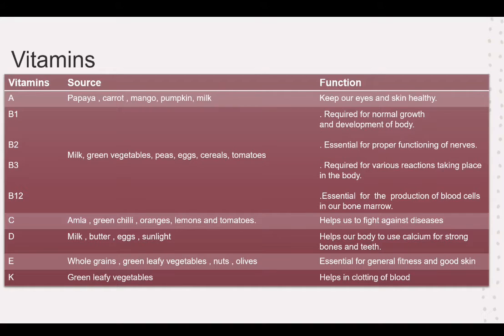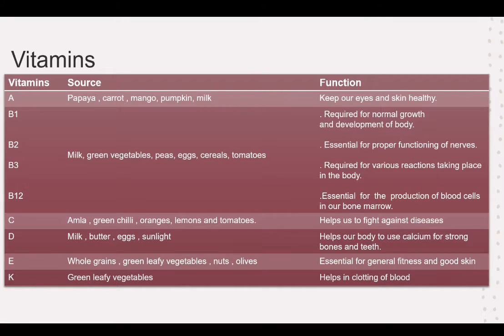Now let's talk about vitamin E. Whole grains, green leafy vegetables, nuts, and olives are some sources of vitamin E. Vitamin E is essential for general fitness and good skin. Now vitamin K sources are green leafy vegetables. It helps in clotting of blood. Clotting of blood means that our blood changes from liquid into a gel kind of thing.